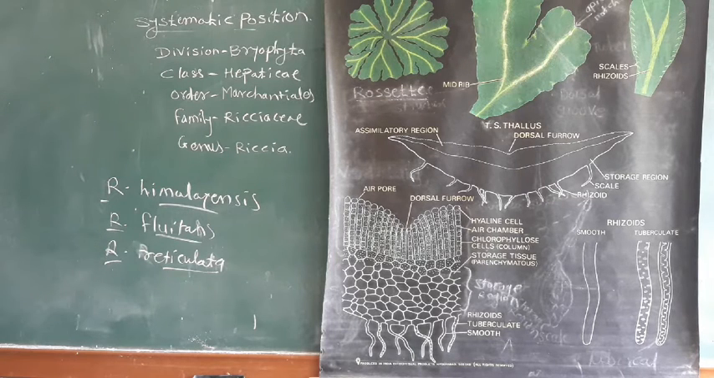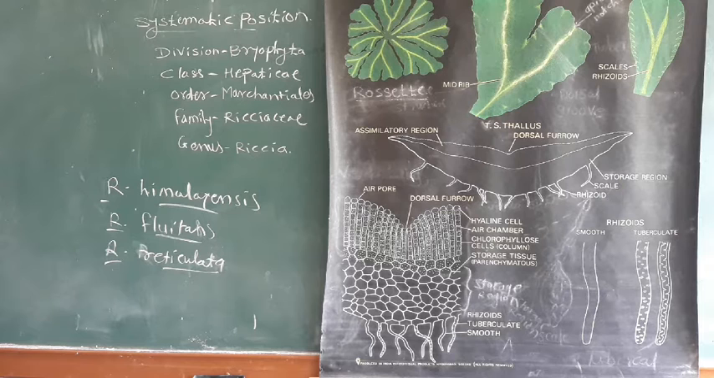The gametophytes are without vascular tissues. The sporophytic phase is dependent on the gametophyte. Sex organs are multicellular with a sterile jacket, and rhizoids are unicellular.